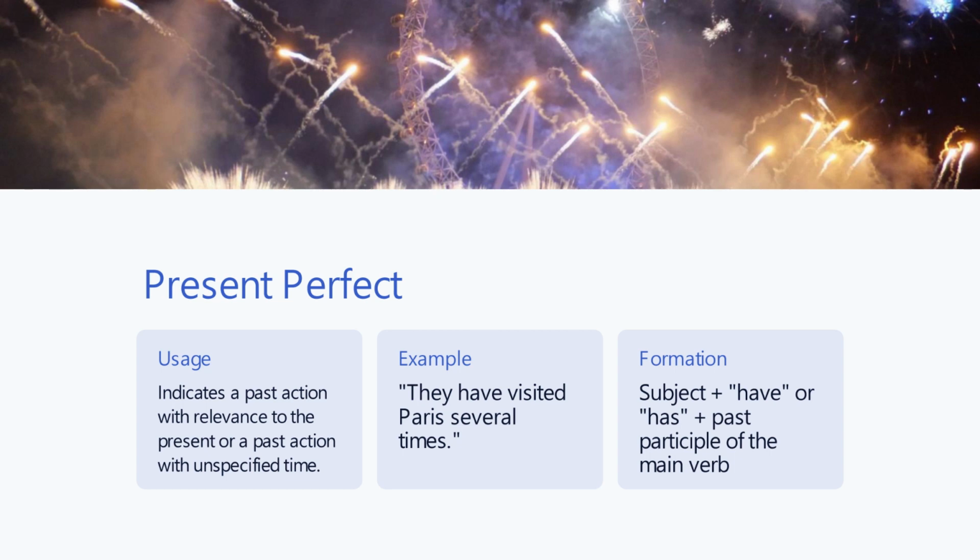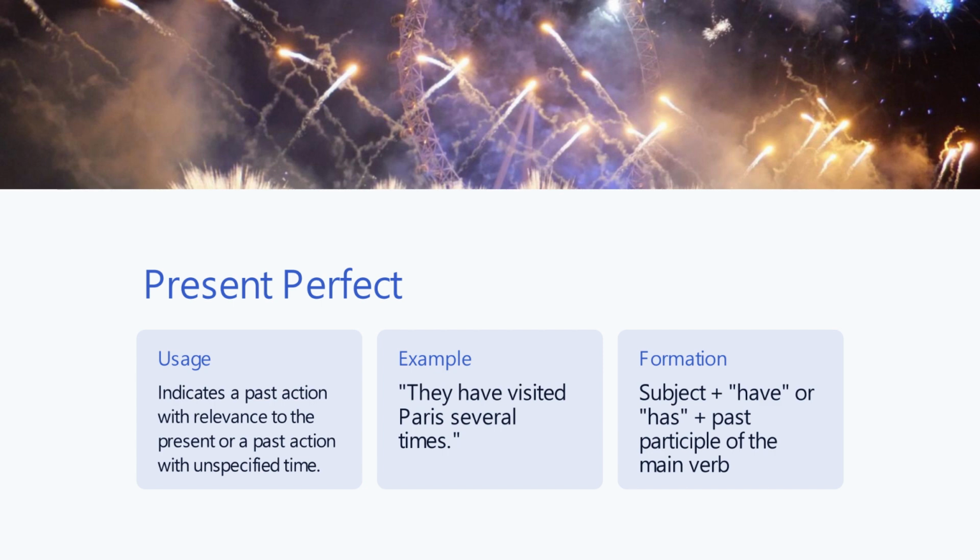Now let's see present perfect. Present perfect indicates a past action with relevance to the present or a past action with an unspecified time. Example: They visited Paris several times. They have visited Paris several times. You see, there's still a connection between the past actions and the actions as of now.